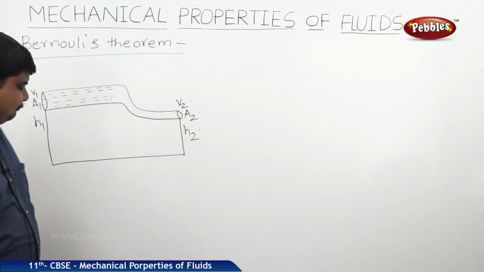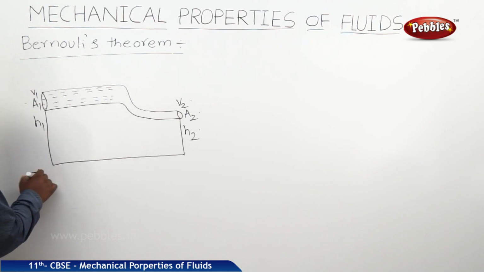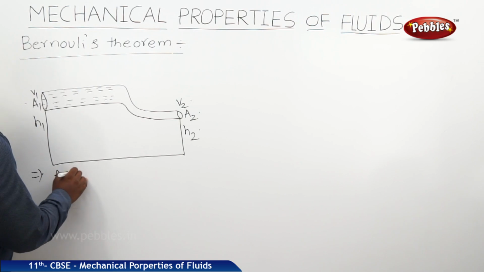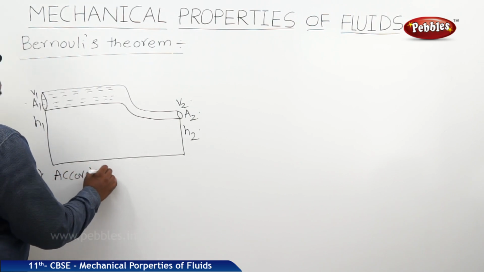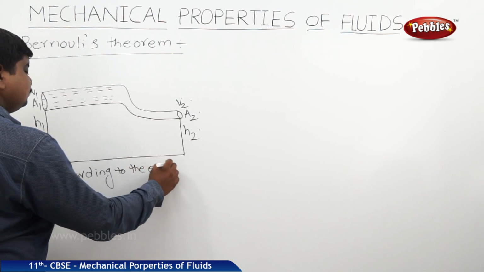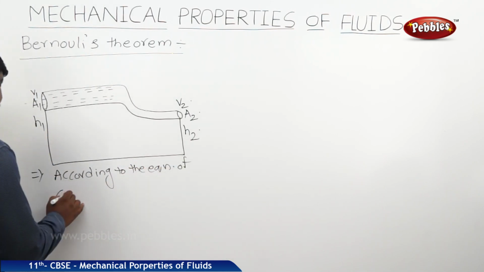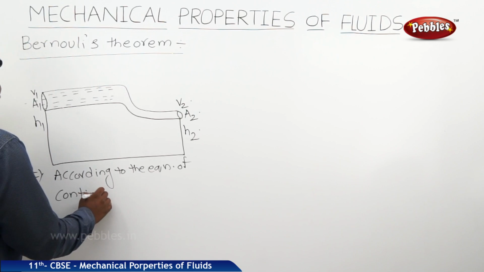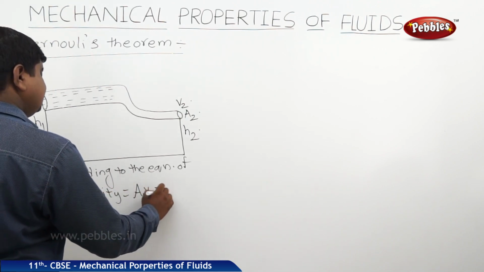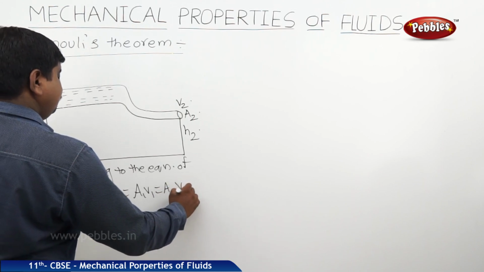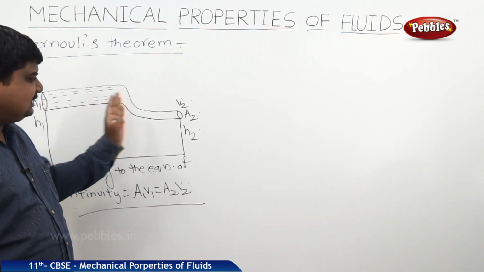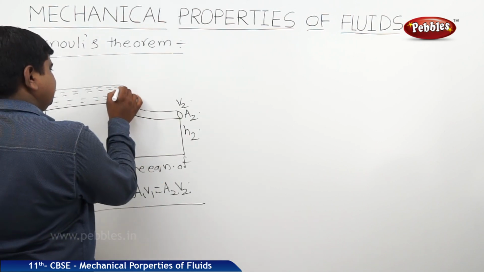Whenever this is done, according to the equation of continuity, A1 V1 is equal to A2 V2. Area into velocity is constant at each and every point through its motion.